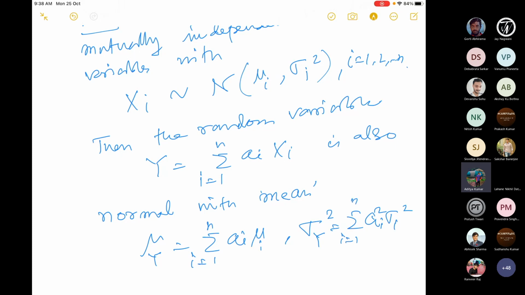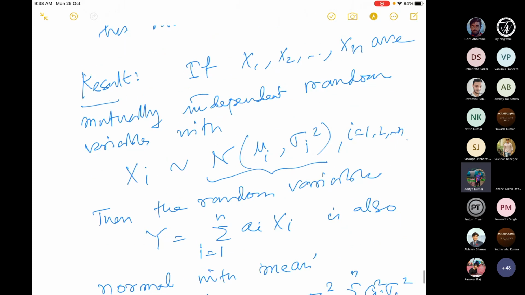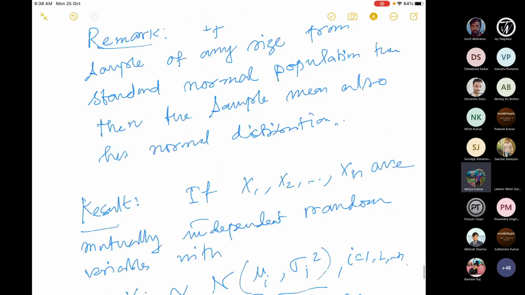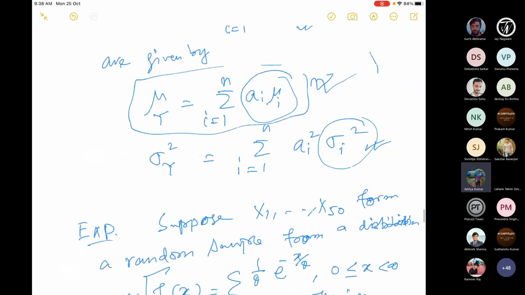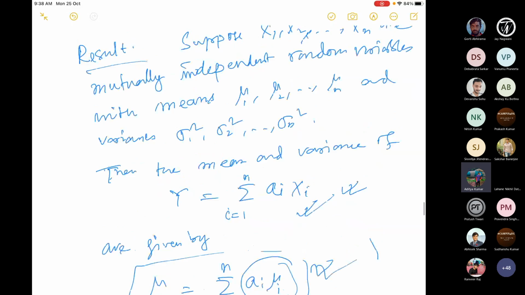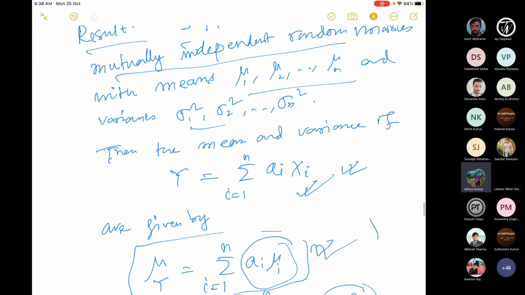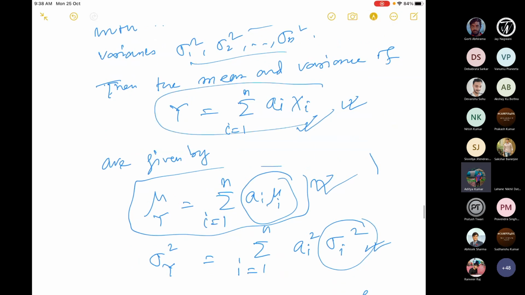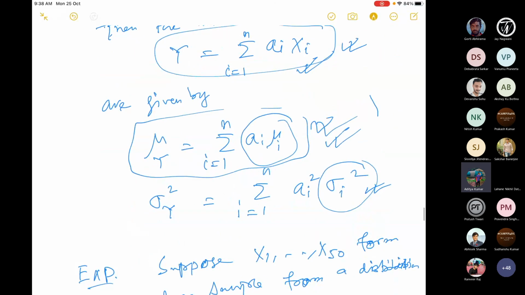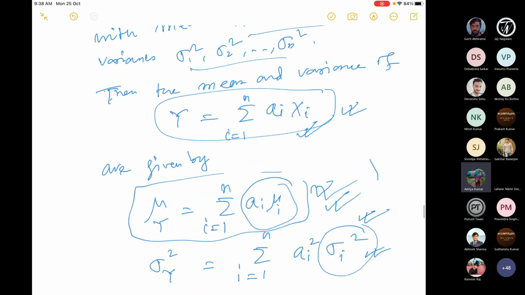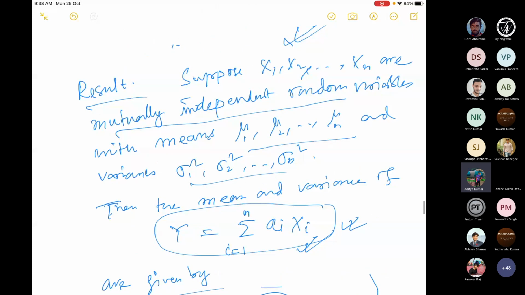In the previous result, we did not assume this fact. We just said if they are independent, then for any linear combination of them we found the mean and the variance. So if they are mutually independent random variables with these means and these variances, then if you take a linear combination, its mean is nothing but this linear sum, and its variance is nothing but this linear sum. Now here, for normal, it is specific. For normal, if these x1, x2, ..., xn are normal, then this Y is also normal. This is an important property.